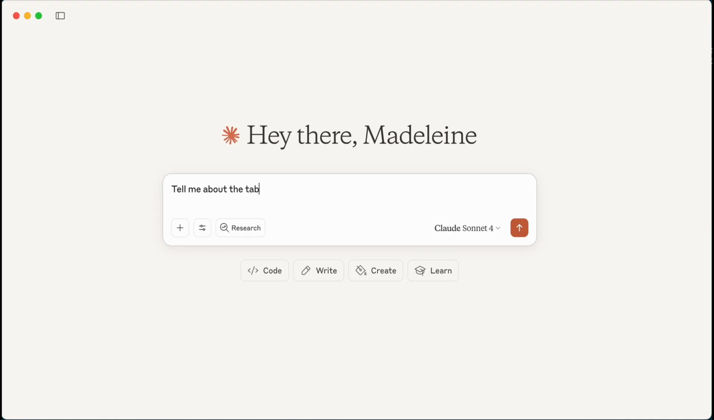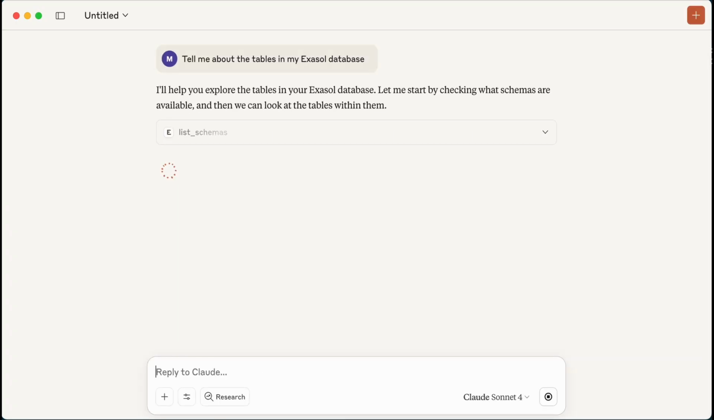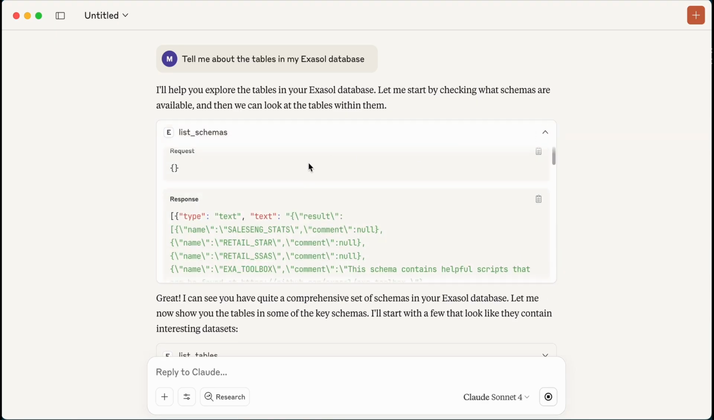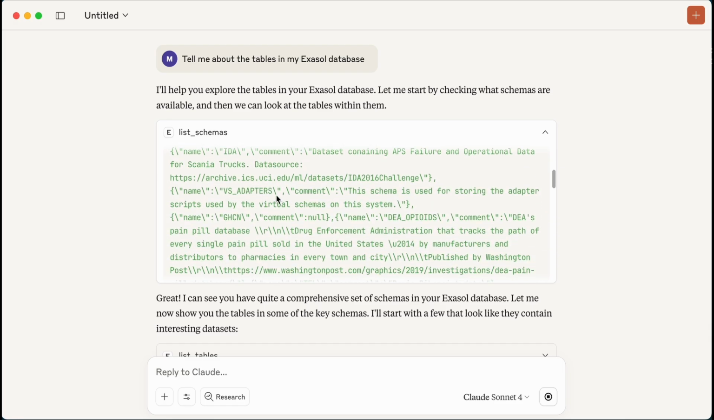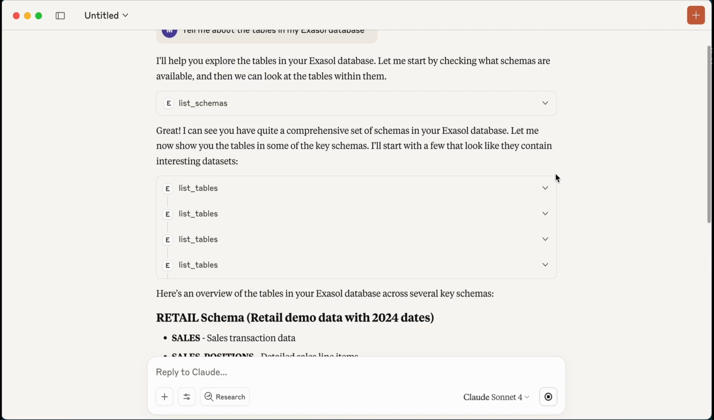Tell me the tables in my Exasol database. Now, as Claude goes through and tries to answer this question, it's going to start using a variety of the different tools available in the MCP server. So the first one is the list schema tool. And anytime we see it using a tool, we can see both the request and the response. So we can understand sort of what's happening behind the scenes.